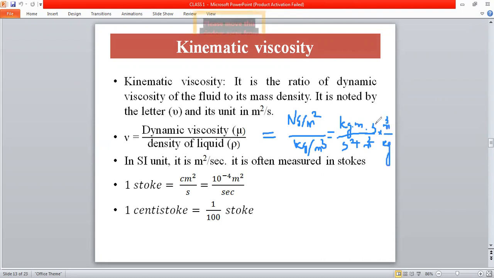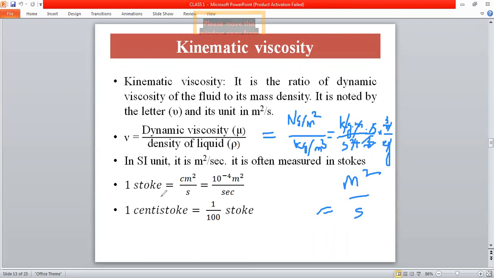So the second and second get cancelled, then the kilogram and kilogram get cancelled. Then we will have meter square per second. So this is the unit of kinematic viscosity.